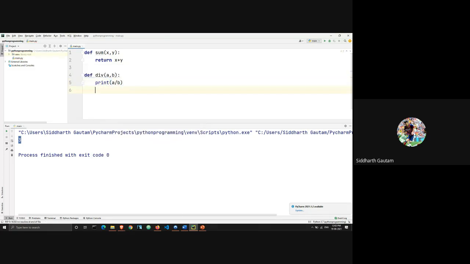Right. Now first, how do we call the function? We call the function using its name. We have sum. Let's just take a better number, 15 comma 6. 15 plus 6 is 21. And instead of calling the function just like this, I'm going to call the function and put the value of the function in a variable.